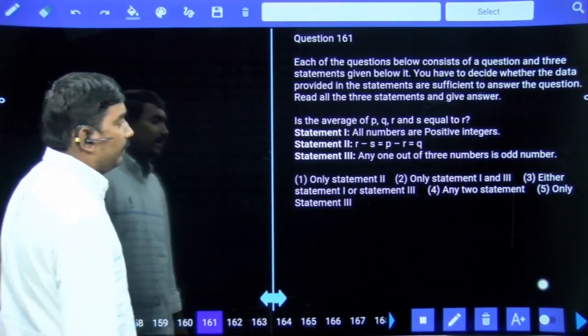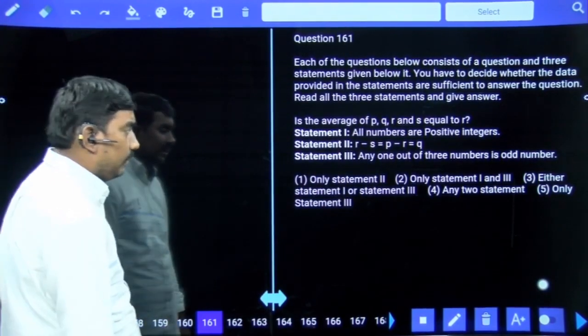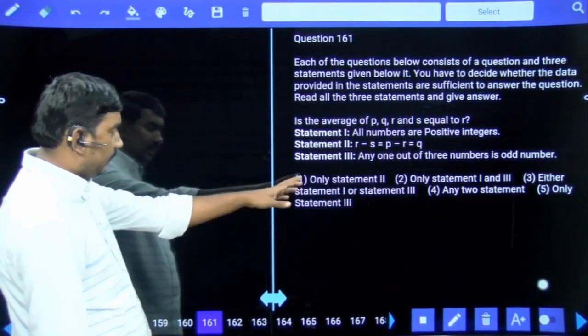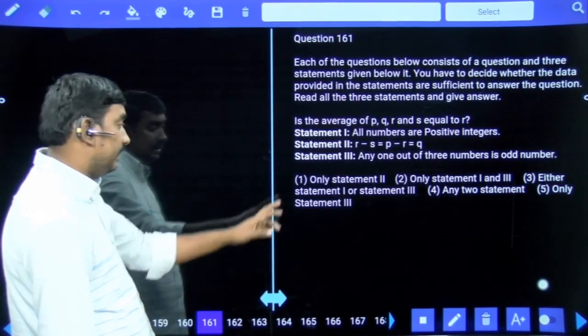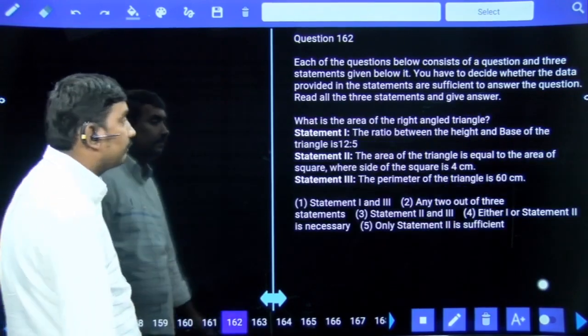Third one, any one out of the three numbers is an odd number, no use. So from the given options we can see that from the second statement only we can say the answer. The first option is your answer.